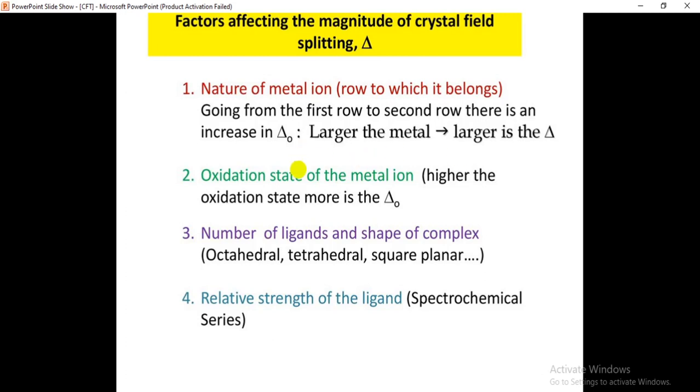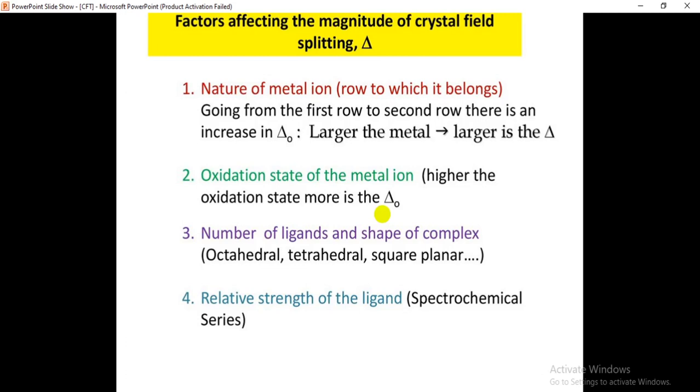And coming to the second one, that is the oxidation state of the metal ion. The oxidation state of the metal ion also affects the magnitude of the crystal field splitting. How does the oxidation state of the metal ion affect it? Here, the higher the oxidation state, the more is the magnitude of the crystal field splitting.